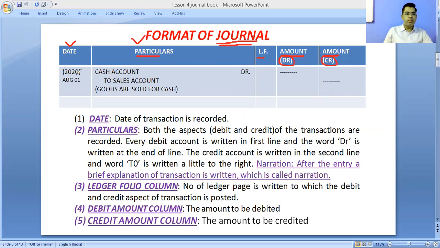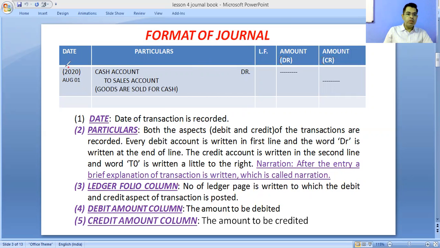First, in the date column, you have to write the year. After the year you write the month and date of the business transaction.